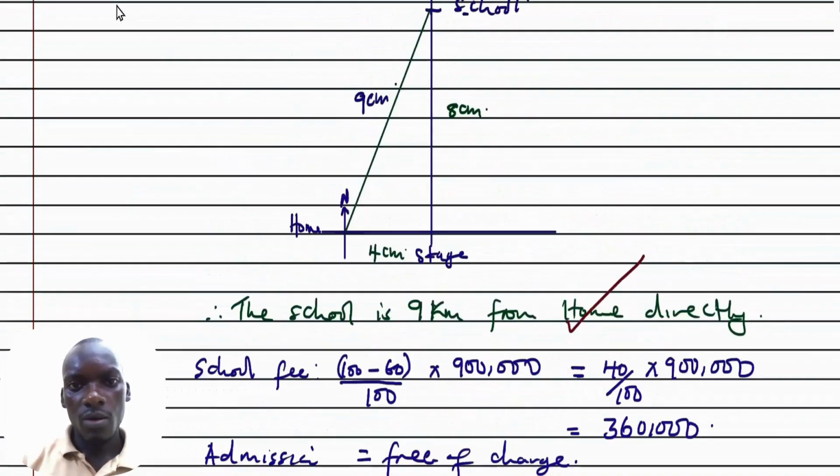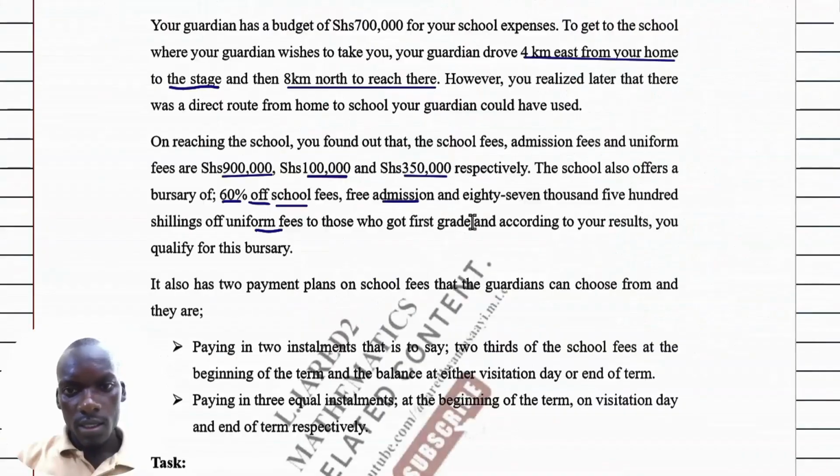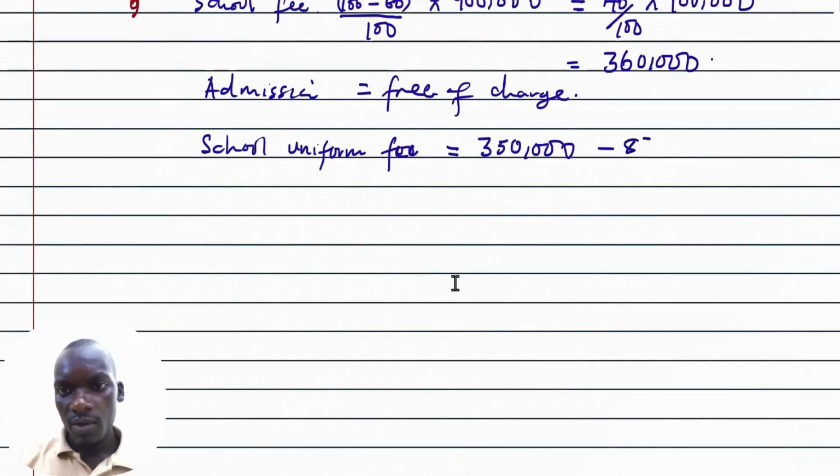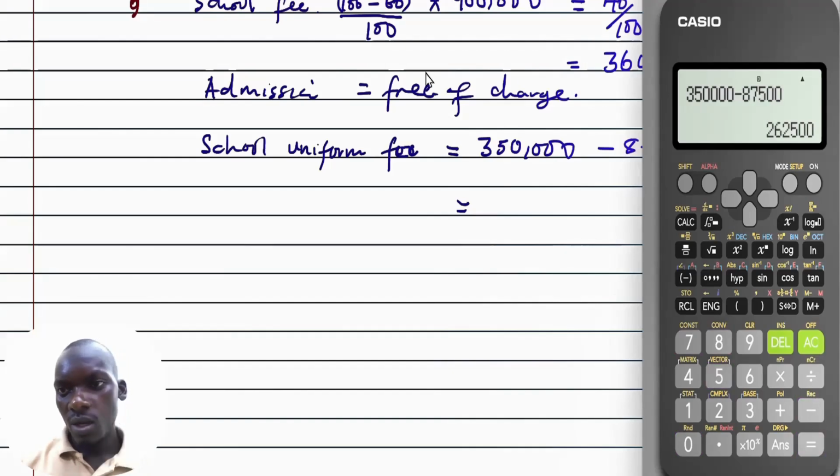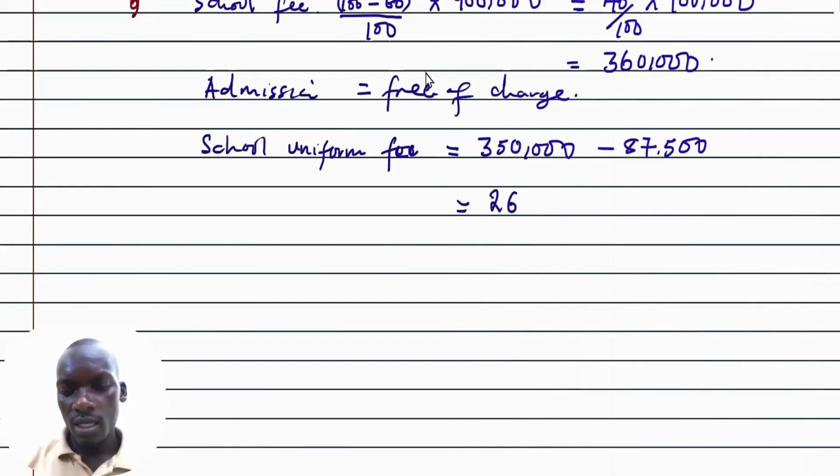Take away the amount of money they say it is off, it is 87,500. So minus 87,500. As I press the calculator, I have 350,000 minus 87,500. This is giving us 262,500. So this is the amount of money a student given a bursary is supposed to pay as the school uniform fee.